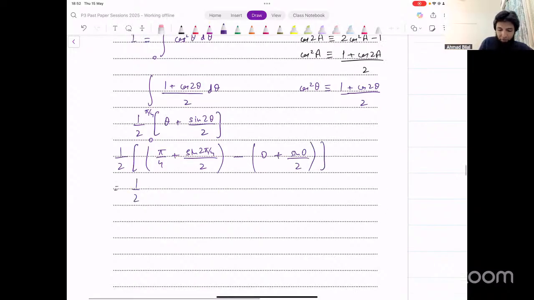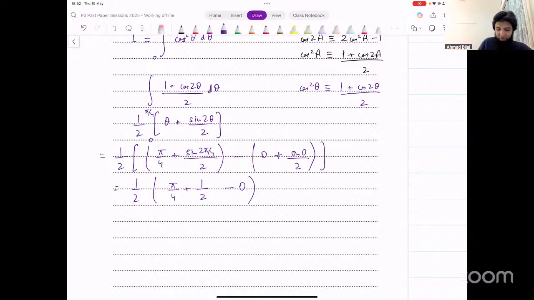We've got 1 over 2 outside as it is. Inside we have pi over 4 plus sine of pi over 2. Sine pi over 2, you can put that in a calculator. That's actually 1. So that's 1 over 2. This is 0. The second term is also 0 because sine 0 is 0. And this is what we're left with.